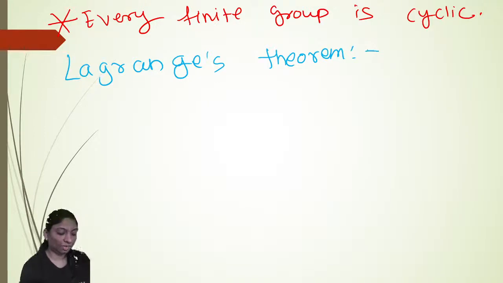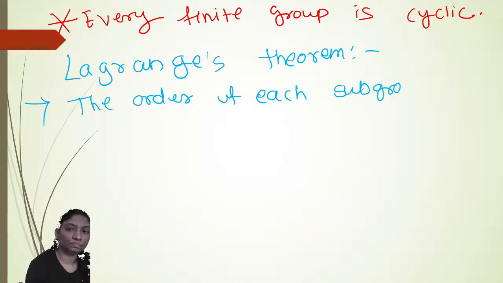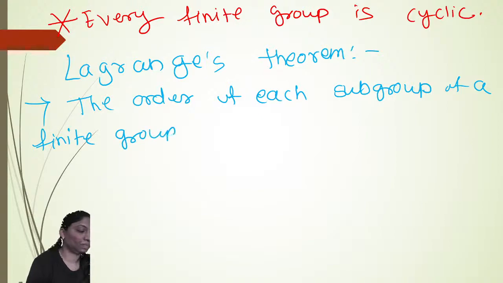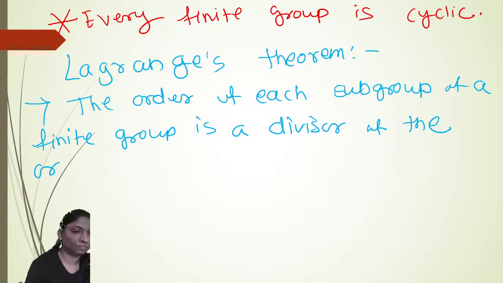is a very important theorem in group theory. Okay. Here is Lagrange's theorem. The statement is: the order of each subgroup of a finite group is a divisor of the order of the group.